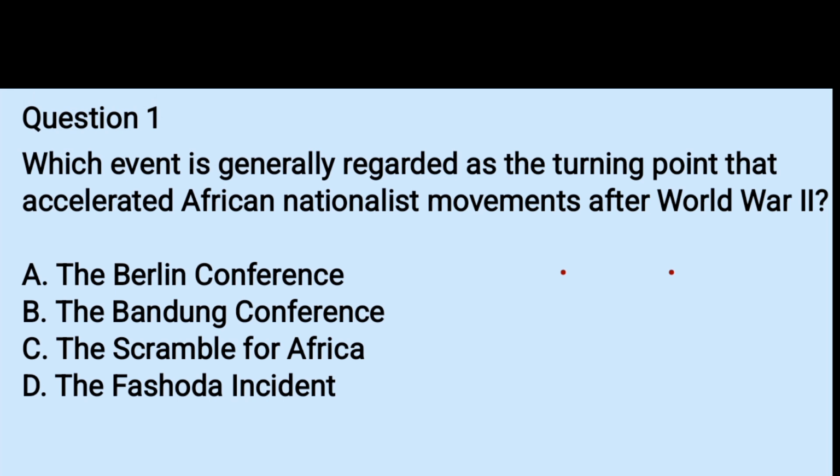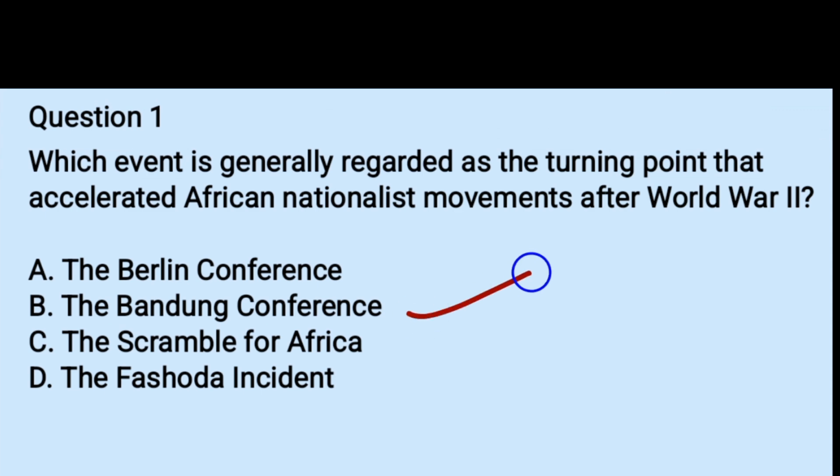Which event is generally regarded as the turning point that accelerated African nationalist movements after World War II? A. The Berlin Conference. B. The Bandung Conference. C. The Scramble for Africa. D. The Fashoda Incident. The right answer is B. It was the Bandung Conference that was the turning point for the liberation movements of Africa from colonial rule.